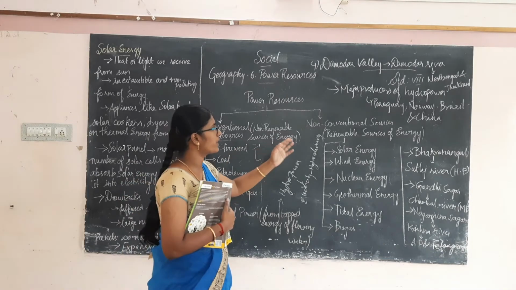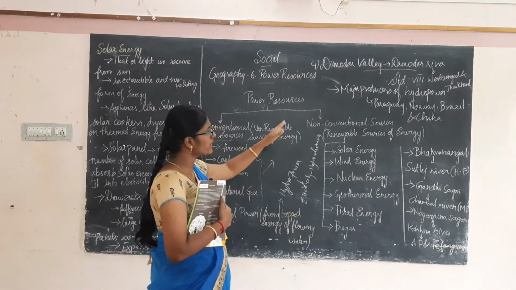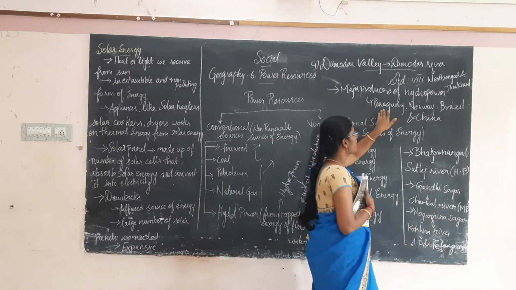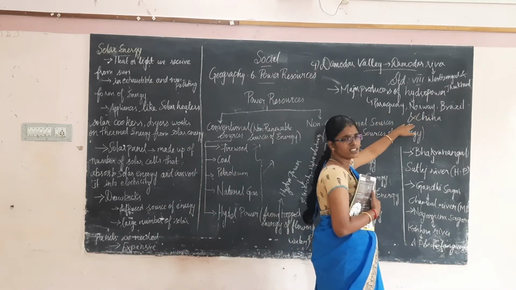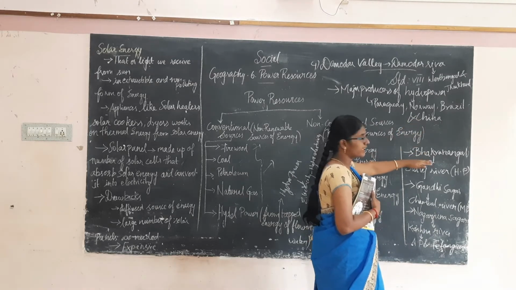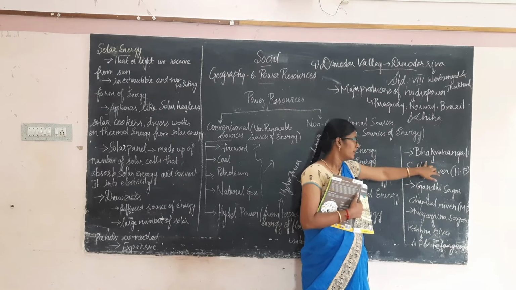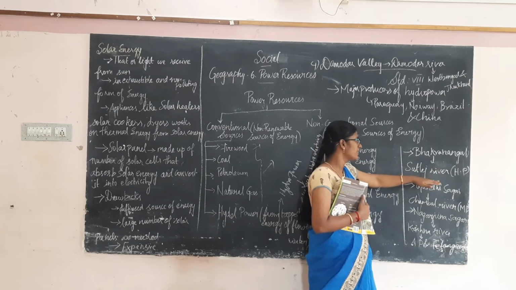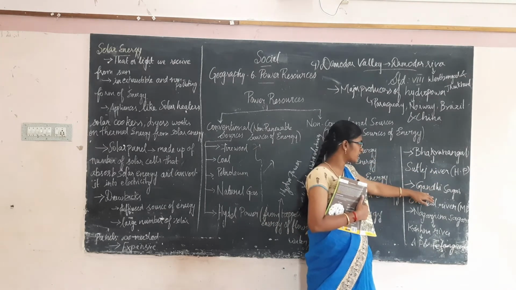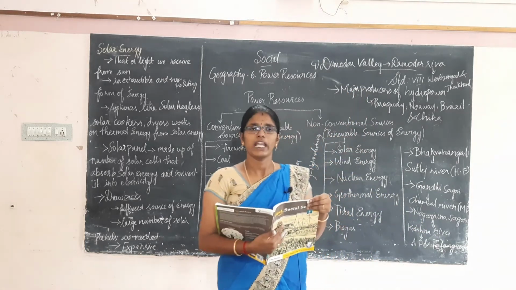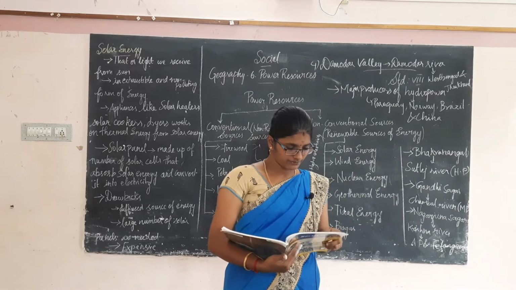Then what are the major producers of hydropower in the world? Paraguay, Norway, Brazil and China. And what are the important hydropower plants in India? Bhakra Nangal, which is built across the Satluj, Gandhi Sagar, Nagarjuna Sagar and Damodar Valley projects are the important projects in India.